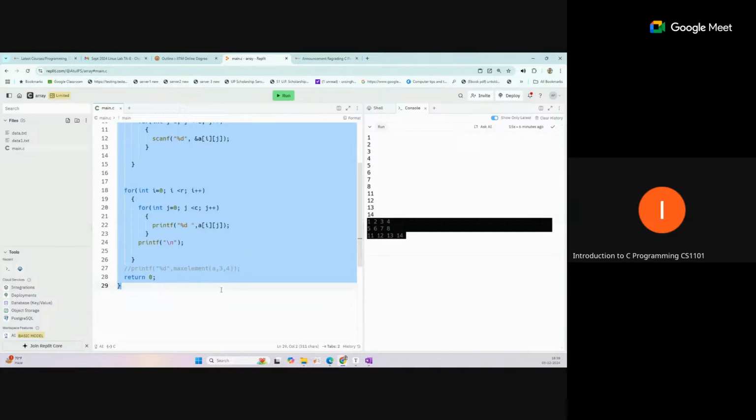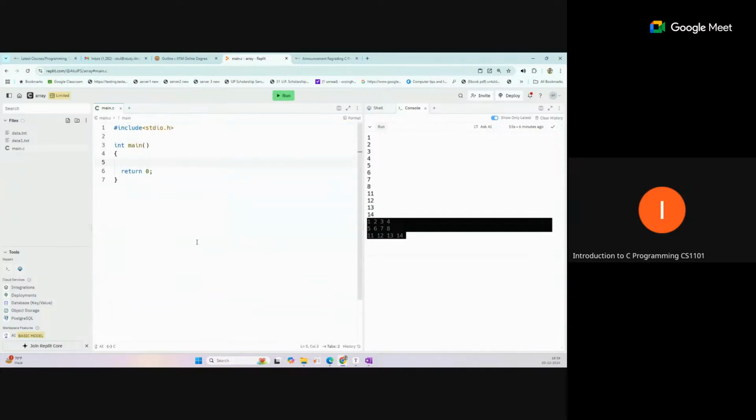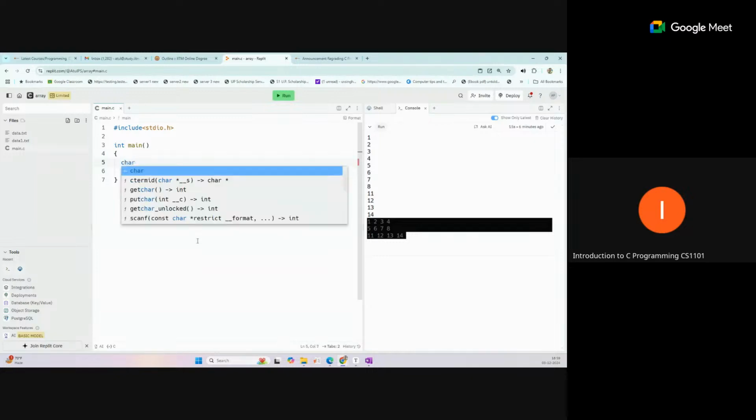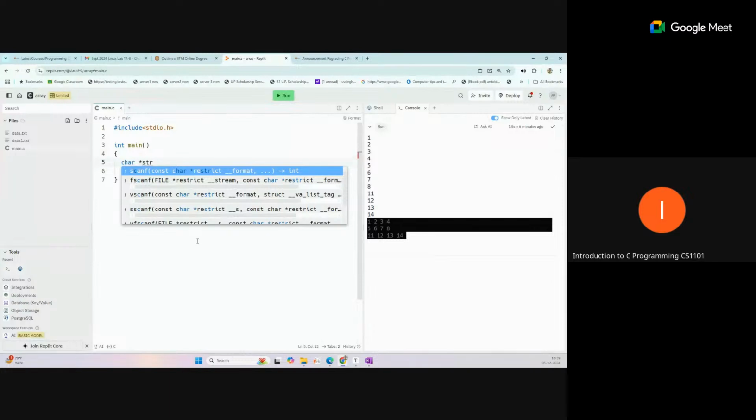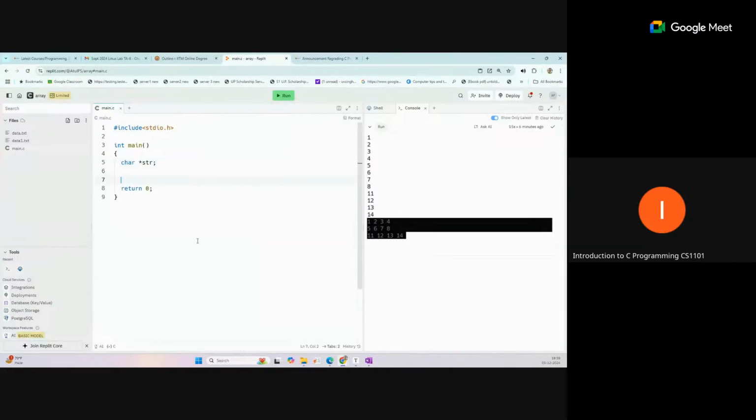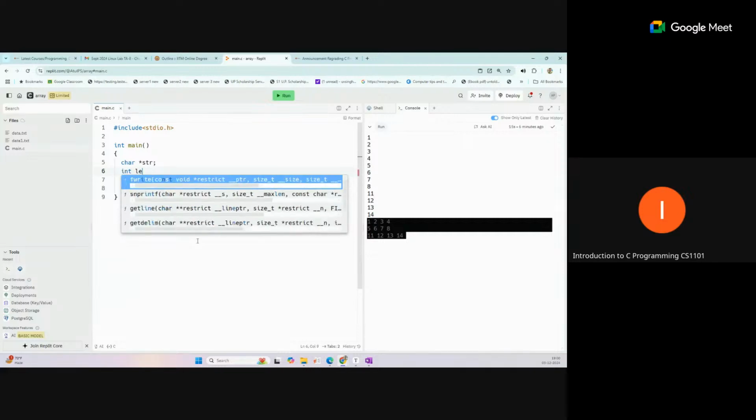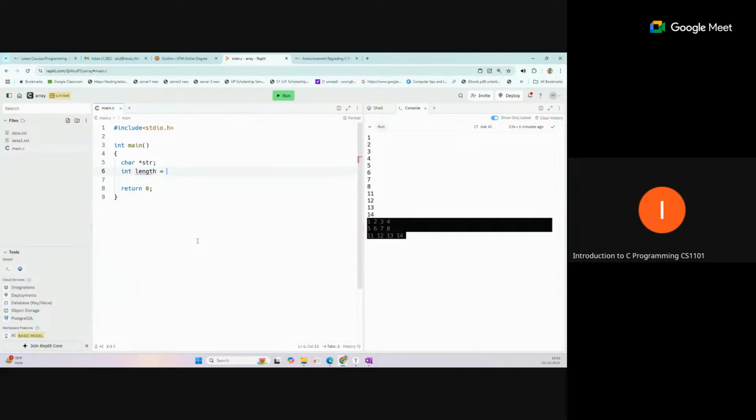This is the empty function we have written, and inside it we will create a pointer. We want to store the string using dynamic memory allocation, so we will create a character pointer here. We can write char and pointer, and give any name, like str. Suppose this is the pointer we have declared. Now we want to define the maximum we want to store inside the string, so int length equal to, suppose, 50. So 50 is the maximum length we want to store in this string.